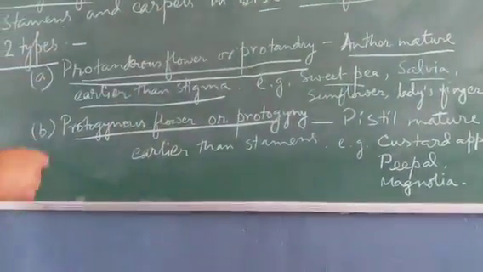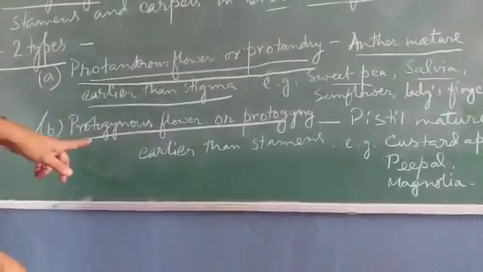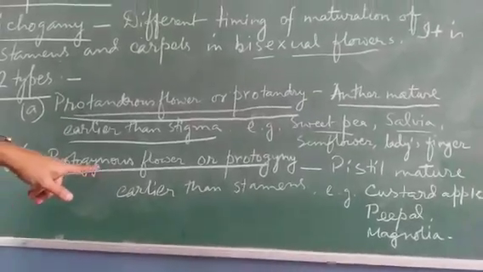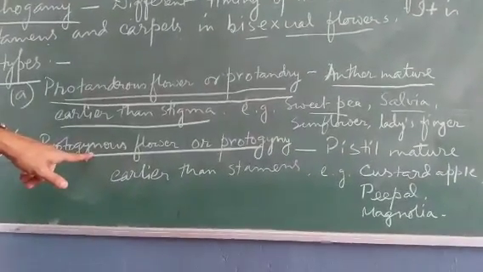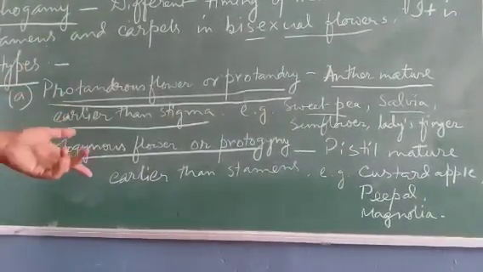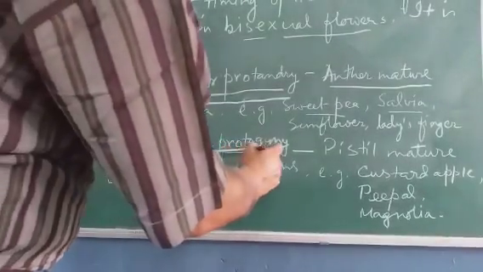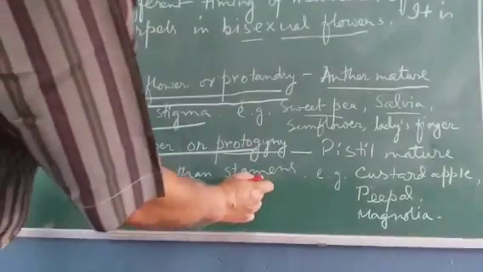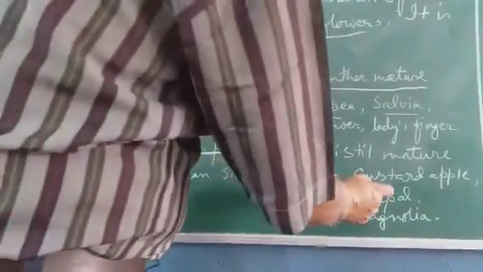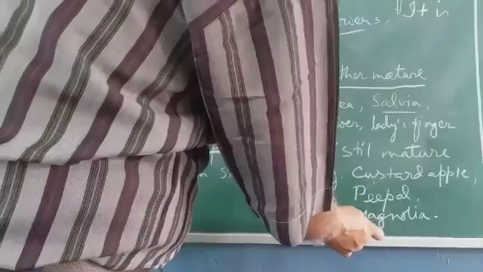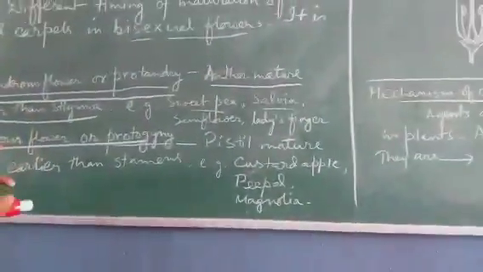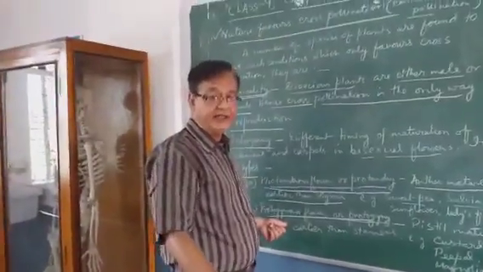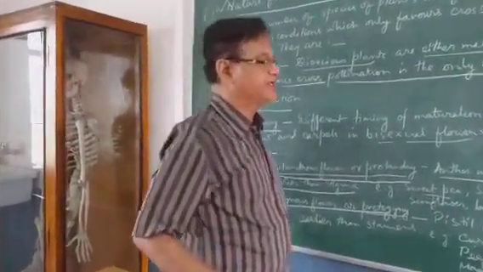The other condition is found in the second type, protogynous flowers. Pro means early, gynous means pistil. So the pistil matures earlier than the anthers, and the condition is called protogyny. The pistil matures earlier than the stamens. Examples are custard apple, peepal, magnolia. In this case, the pistil is mature but the anther is not mature. This condition is called protogyny. The flowers are called protogynous.